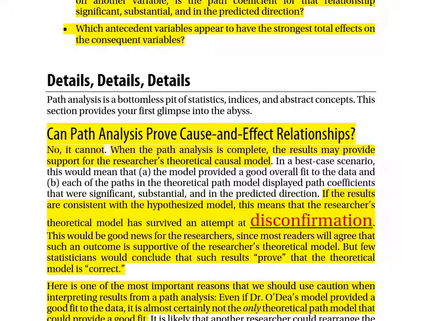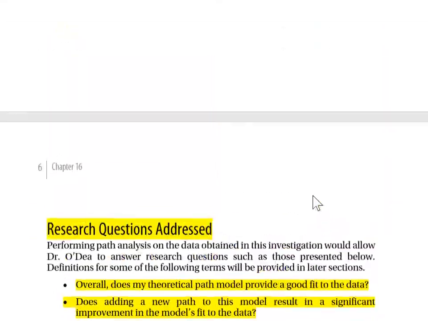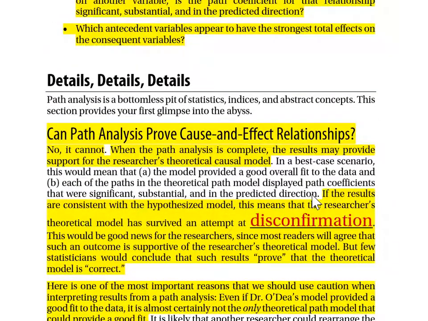And this is part 2. We're in Psych 400, Chapter 16 of the Psych 400 course pack, Chapter 16, Structural Equation Modeling, Path Analysis with Manifest Variables. We are going to resume at page 6, where we left off, the section headed Details, Details, Details. If you're not already there, go to page 6.